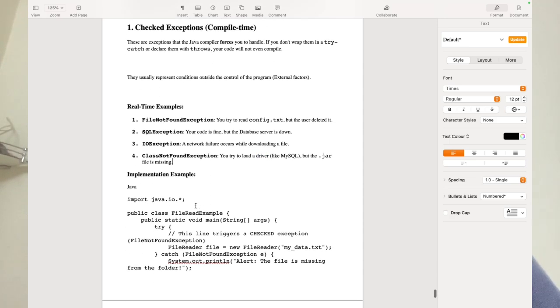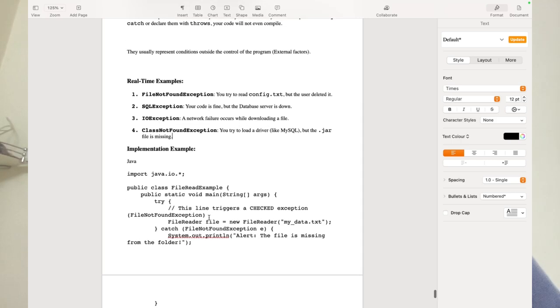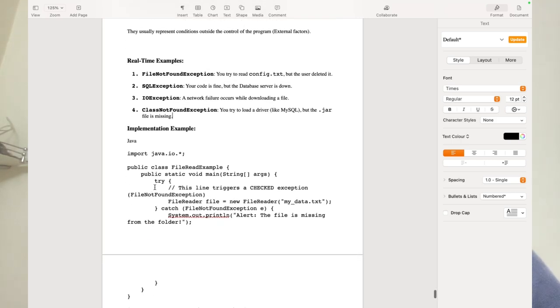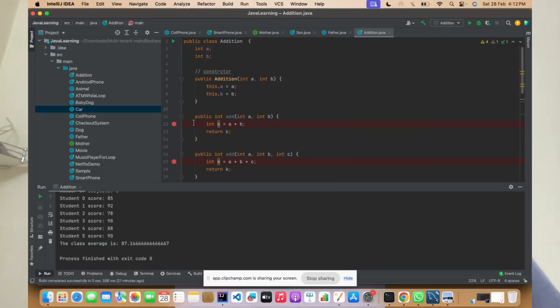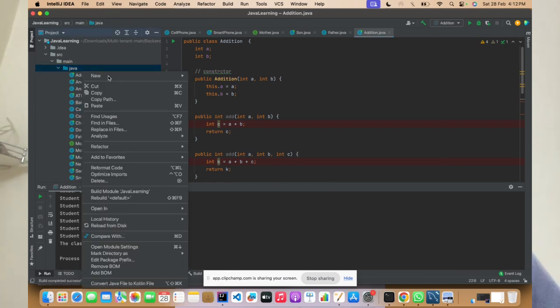So now let's check an example of this checked exception. Okay, so for example, you just picked up this code. What are you trying to do here? What we are trying to do is access a file.